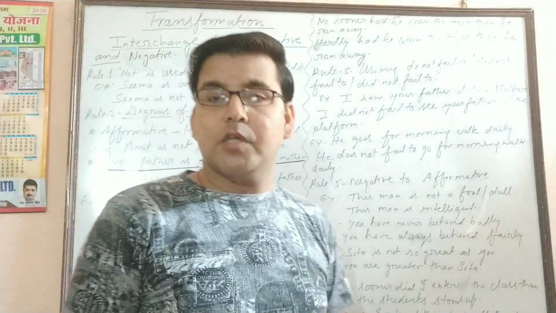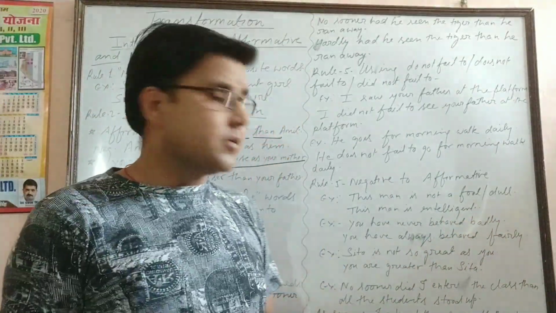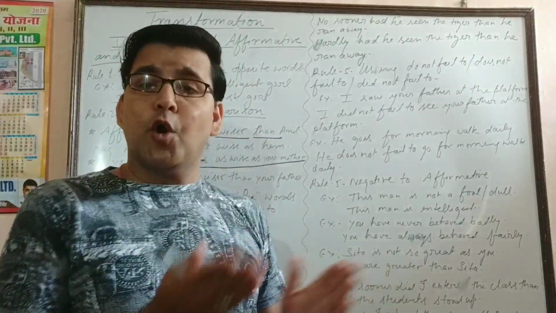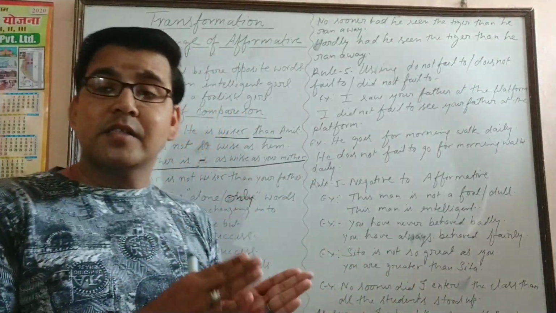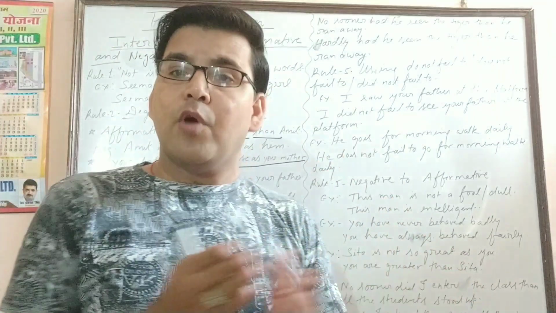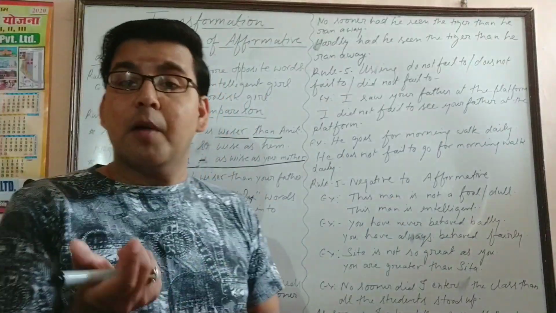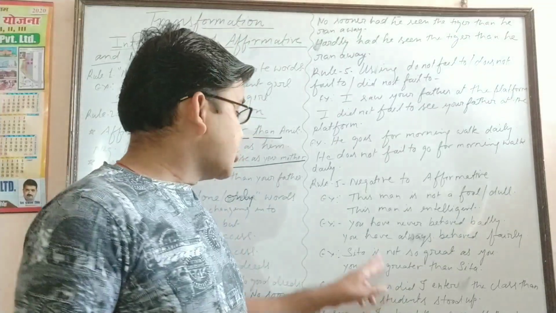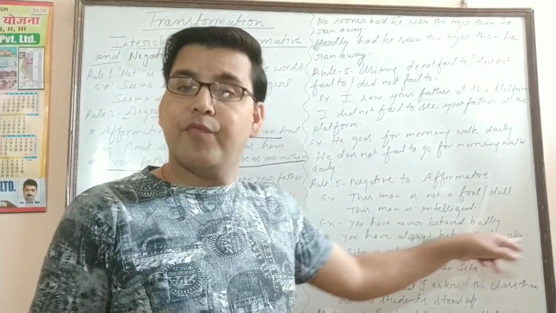What will be the opposite of badly? Fairly, in a good manner. Okay, so we have to do both things. Never changes into always because your sentence is going to change from negative to affirmative, and we have to use an opposite word. So what is the opposite of badly? Fairly. So: you have always behaved fairly.